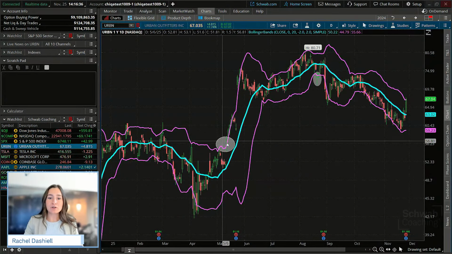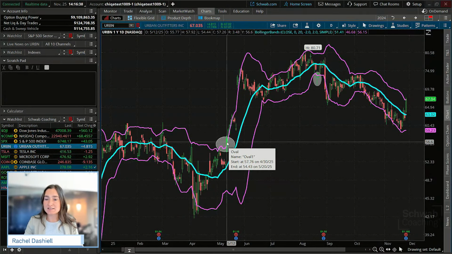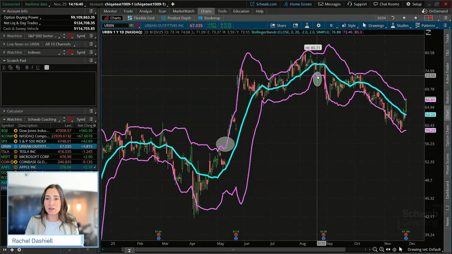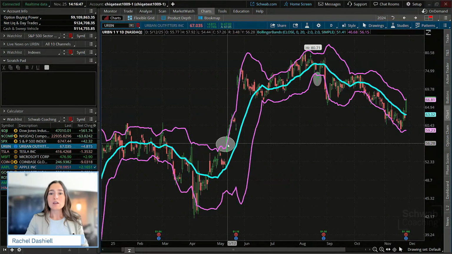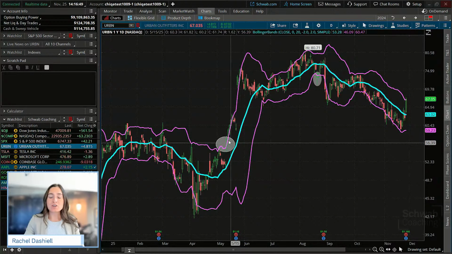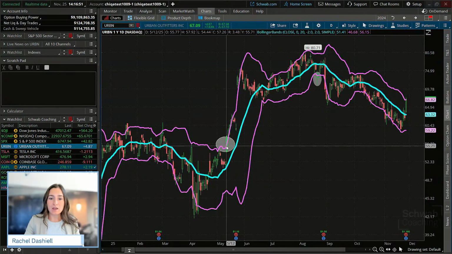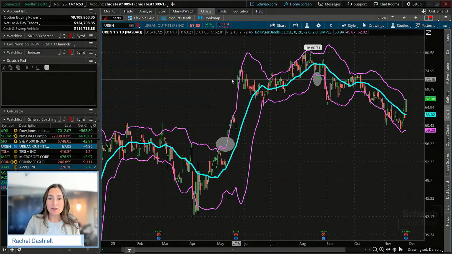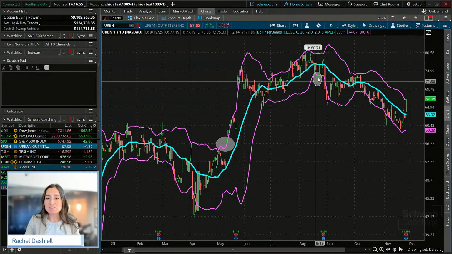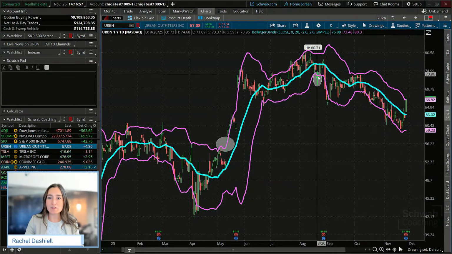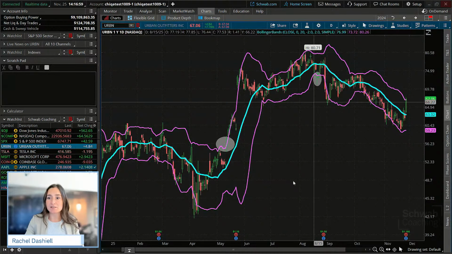So you can see that would have given us an entry around 56.60. That would have given a breakout trader an exit right around 73.34. So the breakout strategy is going long with a breakout of those upper bands, closing out the position, or selling to close, with a break of the lower band.